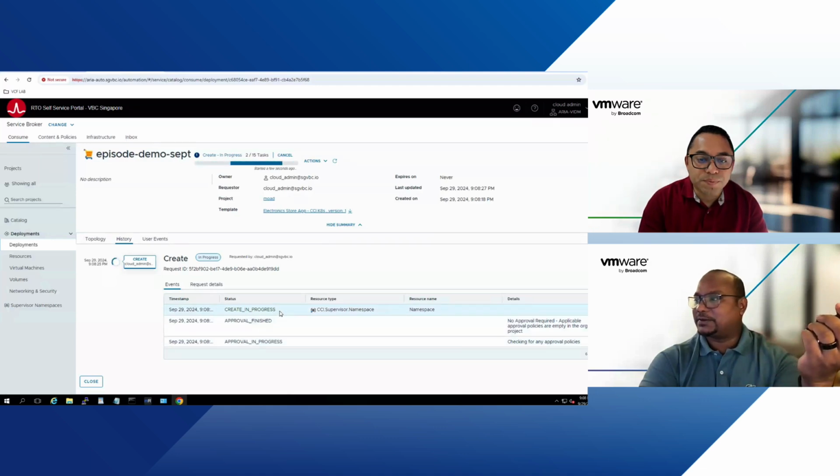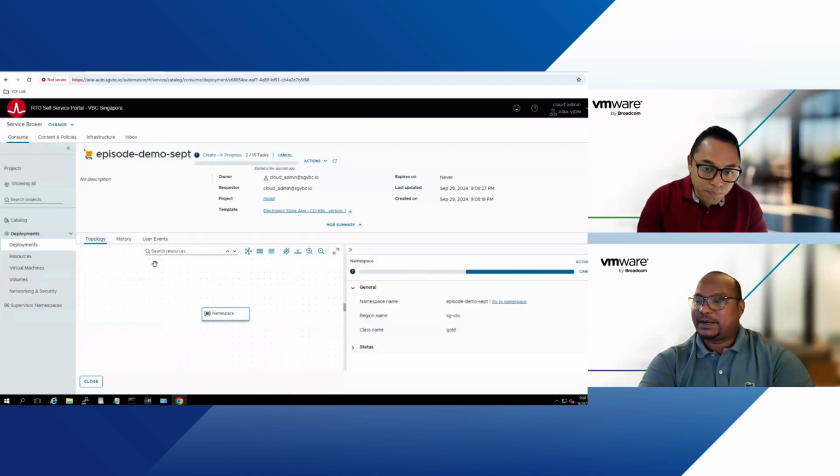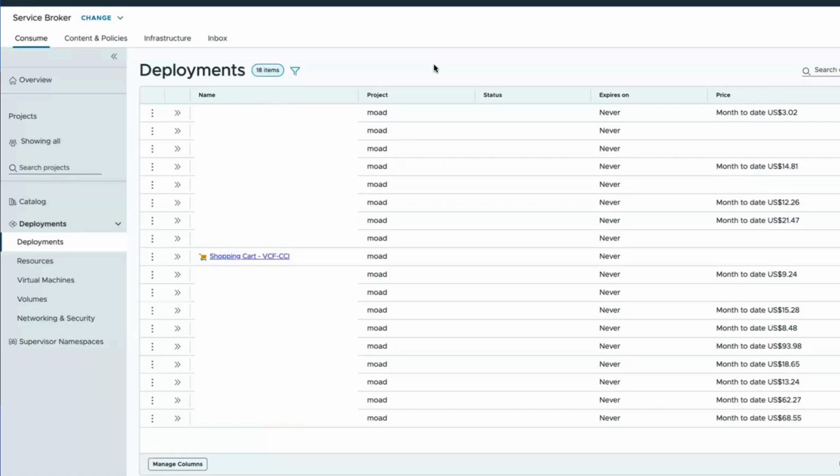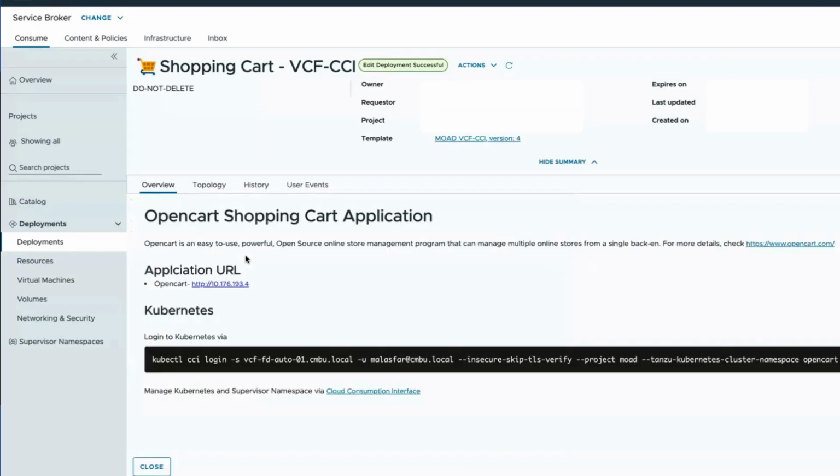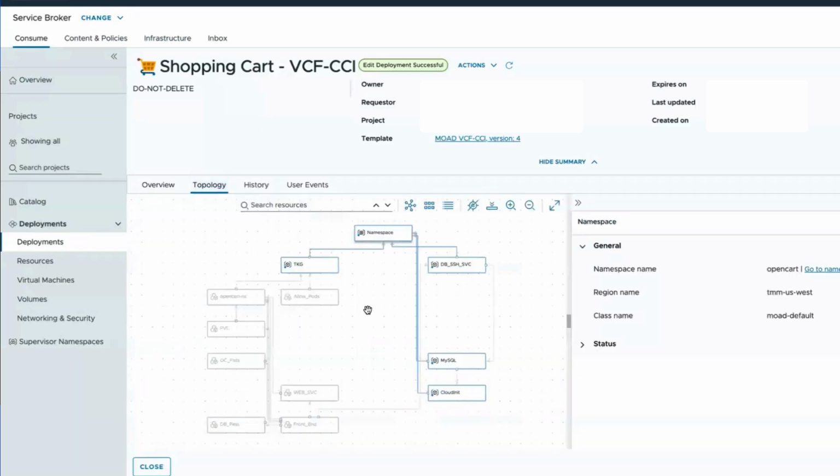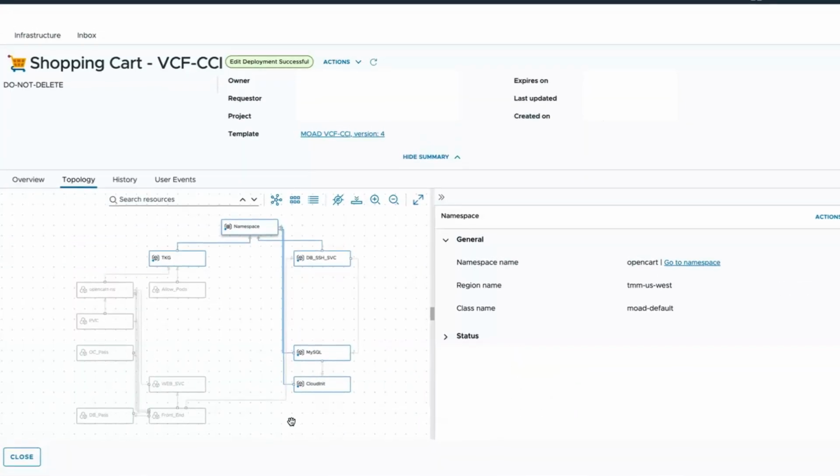See, now, just to save time, because we are doing a lot of things in this particular blueprint, as you've seen, I'll quickly show you the one that we have already deployed. Let's have a look. So Satya, while waiting for the other deployment, I have this existing deployment. I'll just open this, and you can see here, I can show you the topology really quick. So this is the microservices-based application that we deploy.